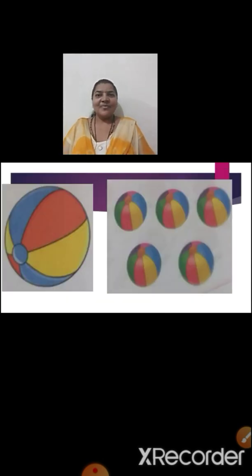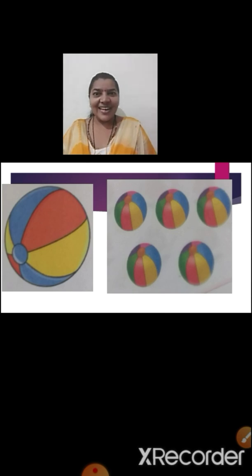Here we all like to play with it. Yes, here on the screen we can see pictures of balls. Now I hope you all must have understood one and many. Yes, to your left hand side we can see only one ball, and to your right hand side we can see many balls. So say one ball, many balls.